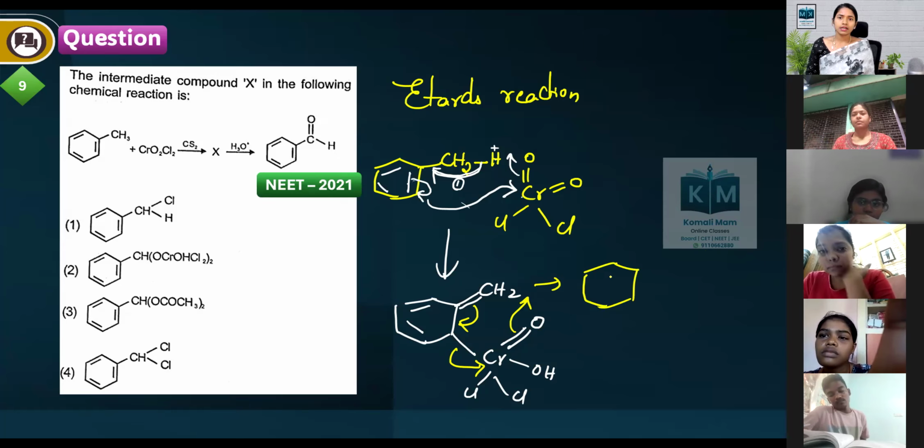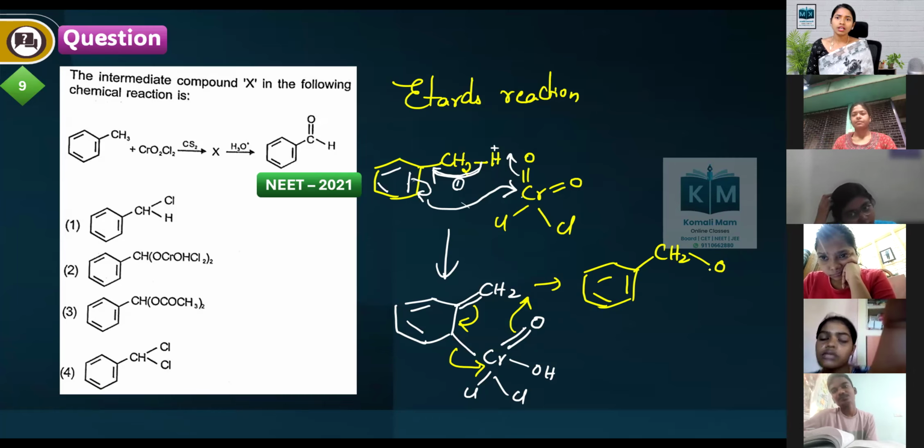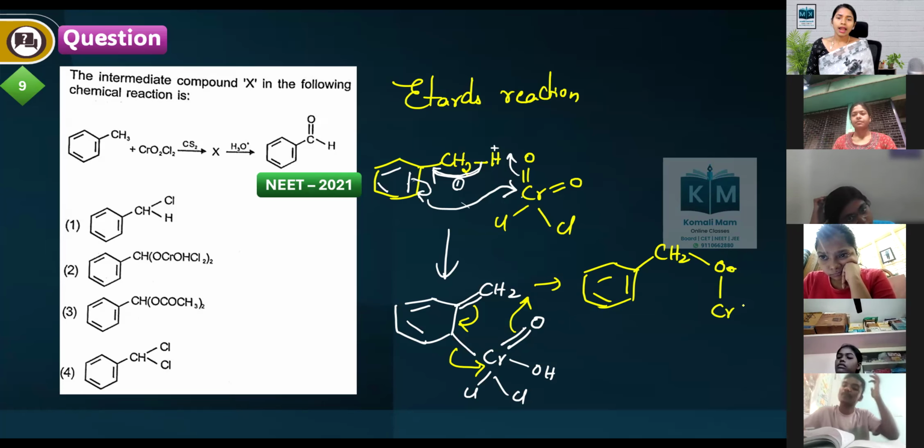This is C, this bond shifts here, CH2, and this bond is breaking, and after that oxygen is there. To the oxygen, which group is connected? Cr, and what else is there? One OH group is present, one Cl is present, one Cl is present.